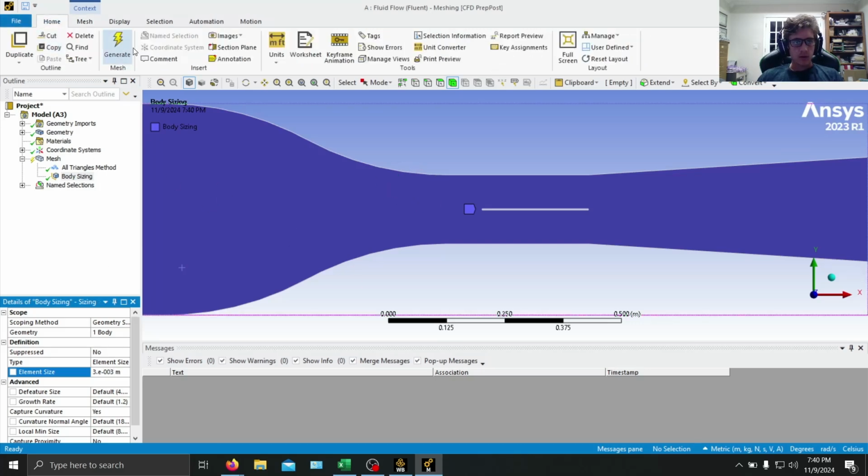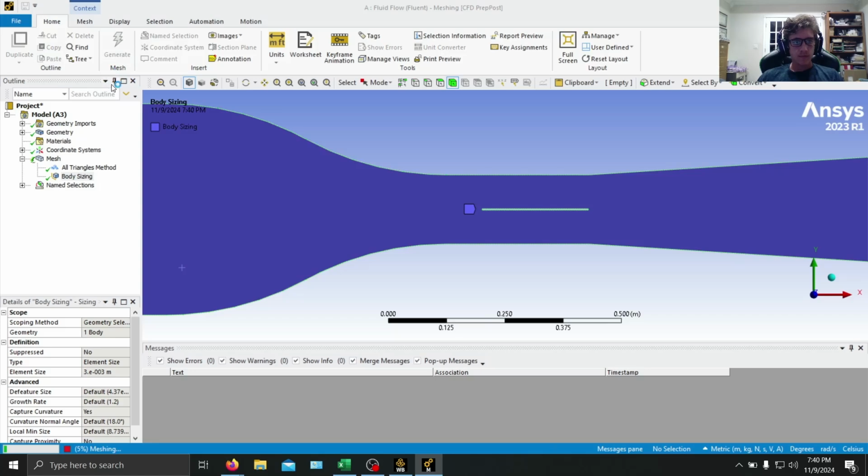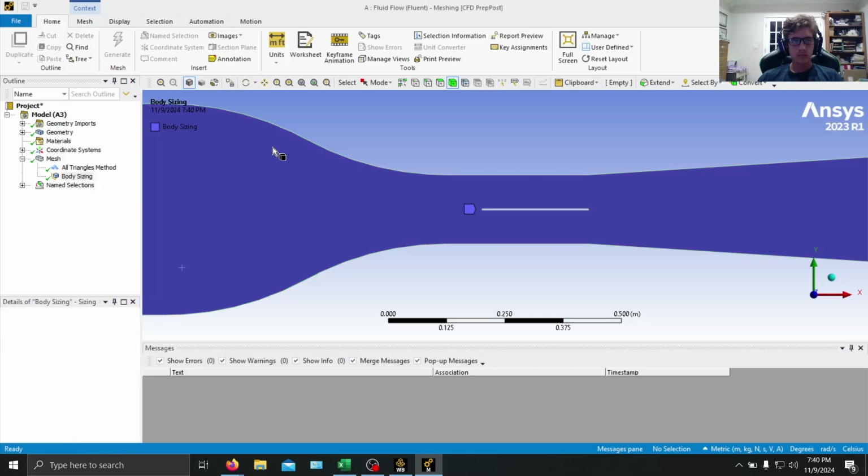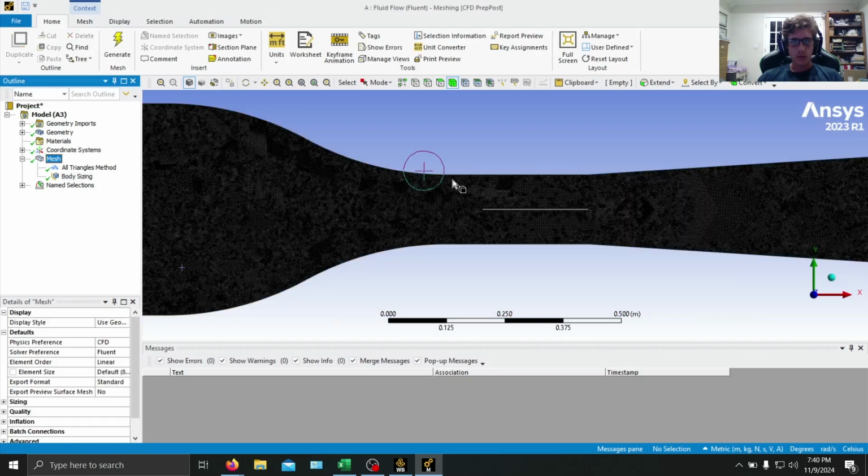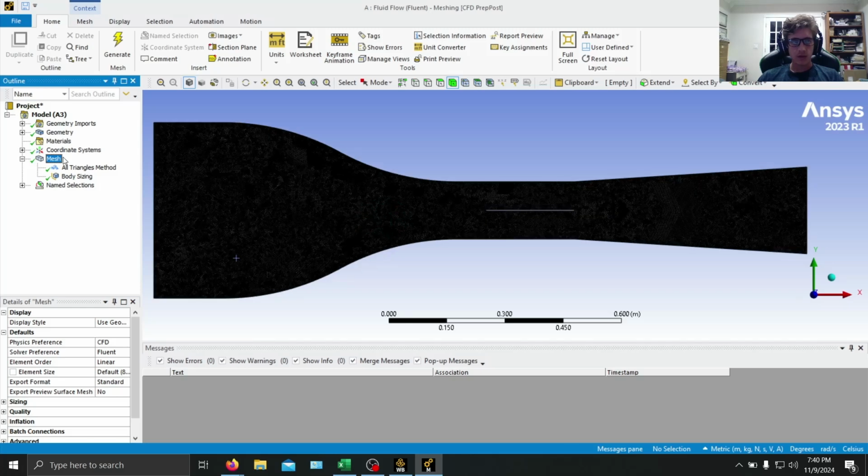So now we just go here, generate. And we look, boom, there's our mesh. Looks good.